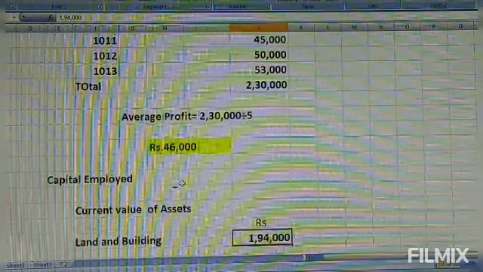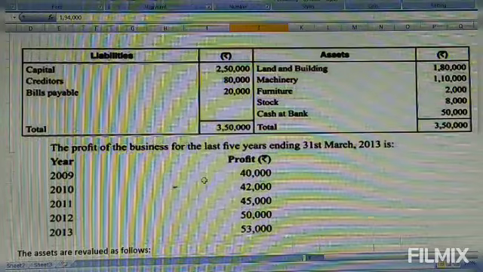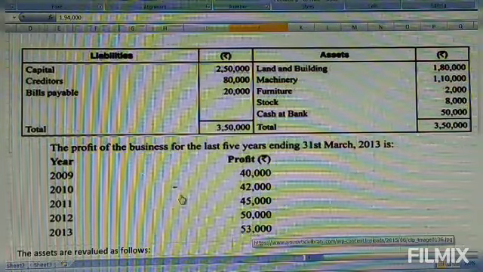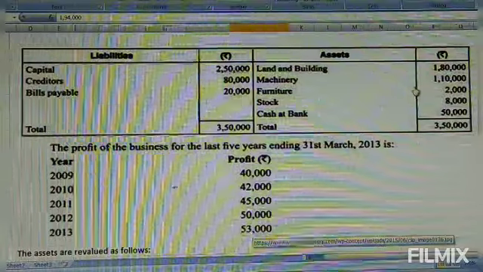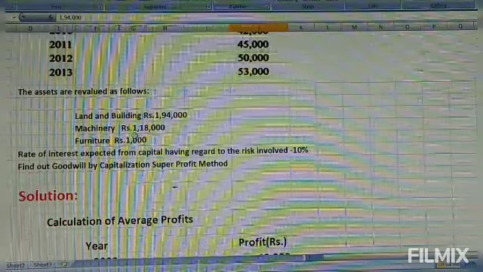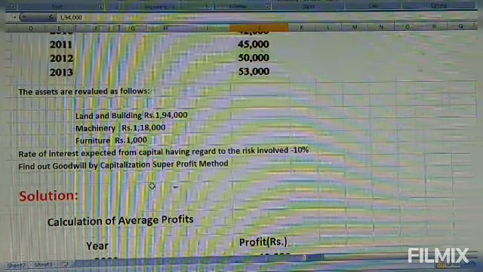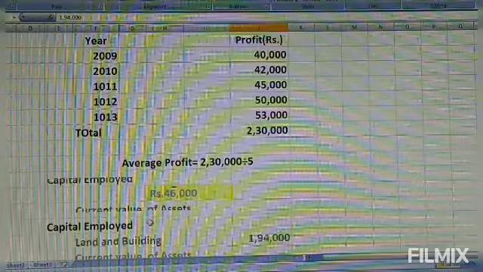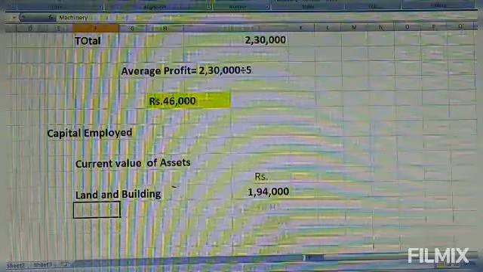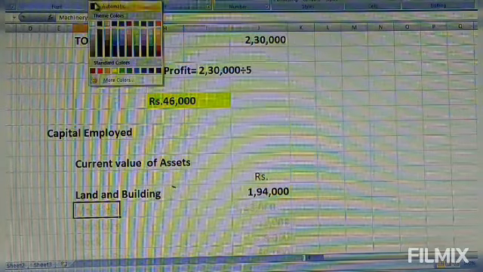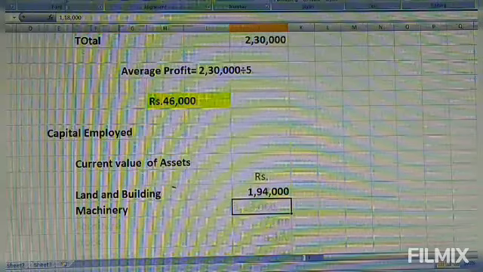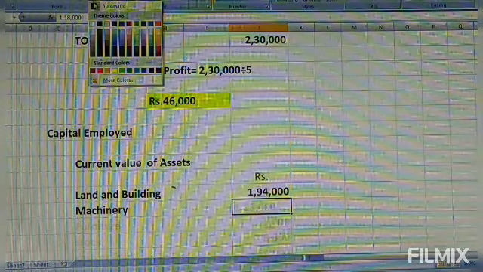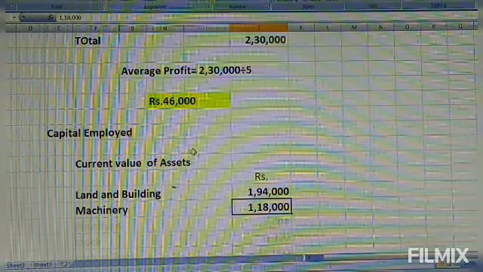Then afterwards, which asset is there? The asset is machinery. The balance sheet value of machinery is 1,10,000, but the new value is 1,18,000. What is the current value here? It is 1,18,000. We will take 1,18,000 as the current value for machinery.